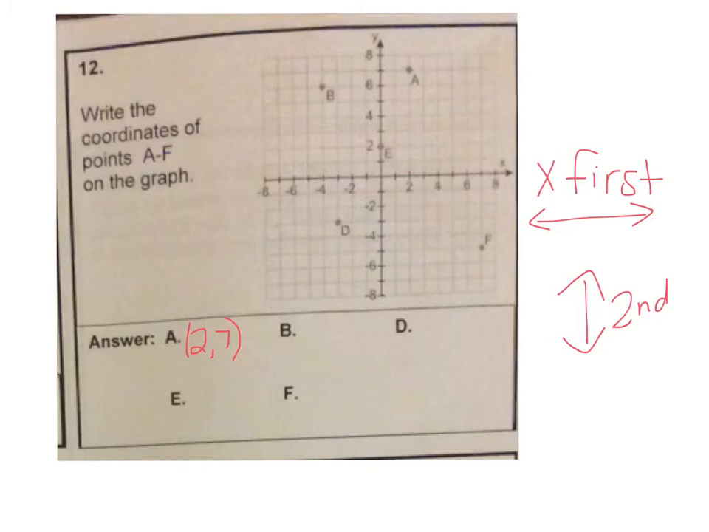Letter B, we'd have to go left 4 spaces over to -4, and then we'd have to go up to +6. Letter D, we'd have to go left to -3, and then we'd have to go down to -3, so -3, -3. Letter E, we would go left and right 0, and up 2. And then letter F, we'd go over 7, and then we'd go down 5.